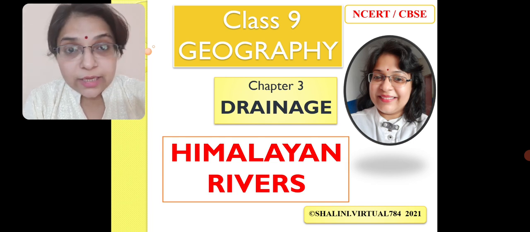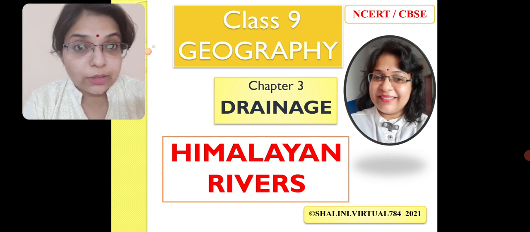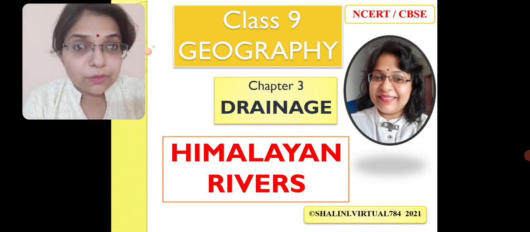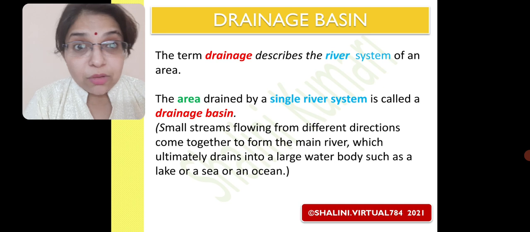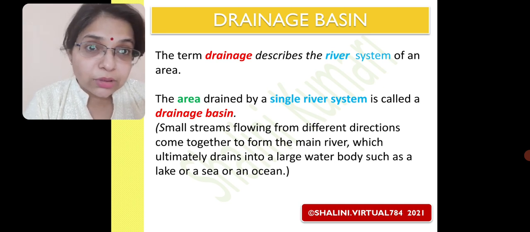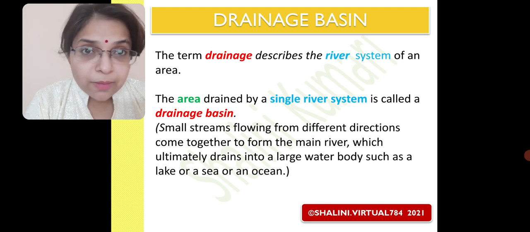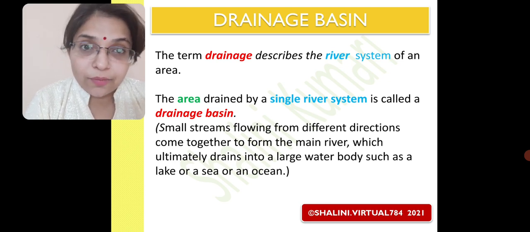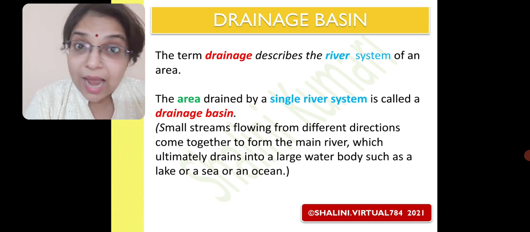So now let us see something before we start with Himalayan rivers. Let's have a short recap of some basic concepts related to drainage. As we can see on the screen, the term drainage describes the river system of an area. Simply, river system means a network of a single river with its tributaries and distributaries.